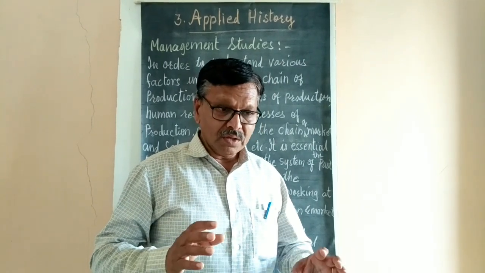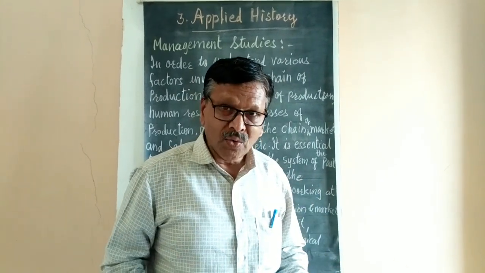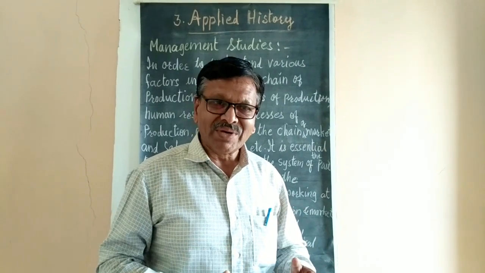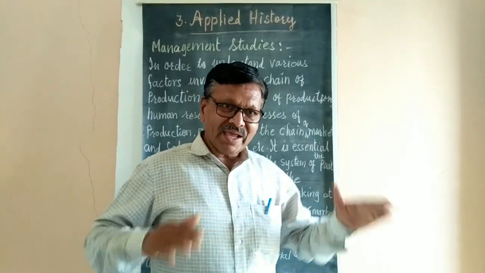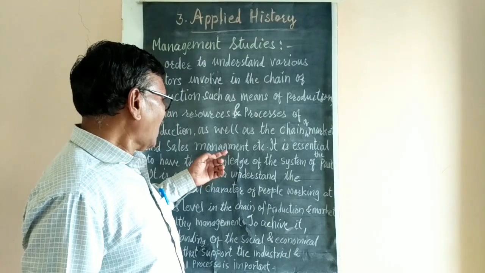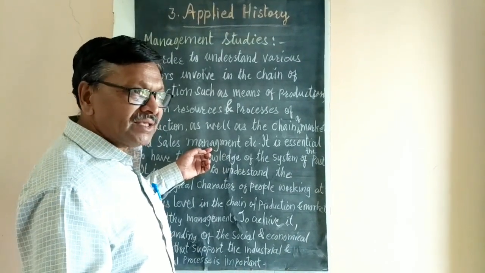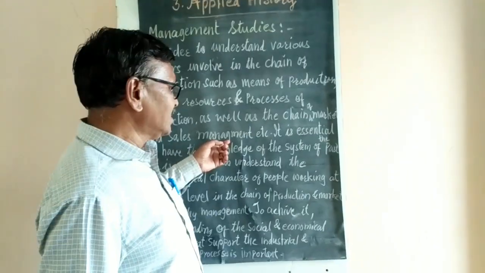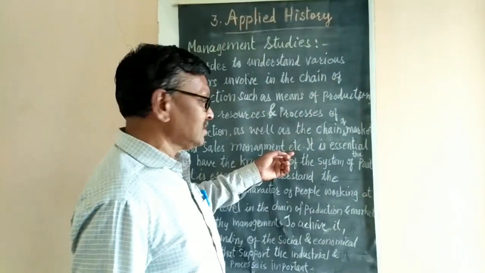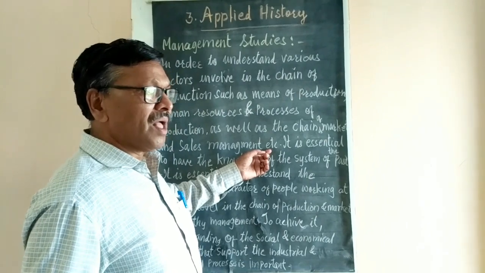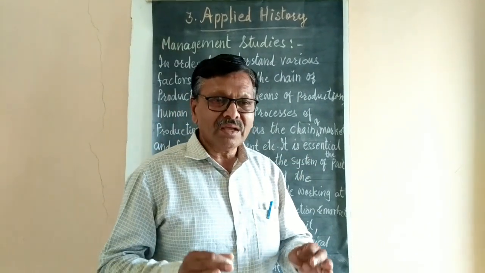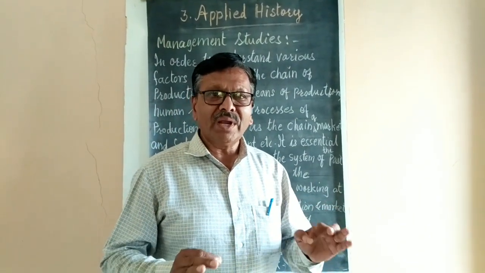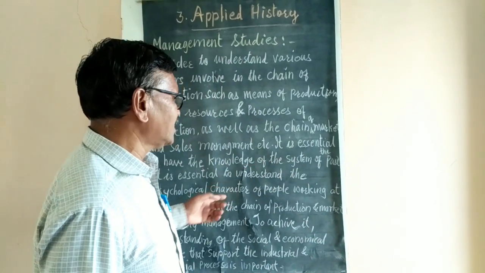How will people know all this? Through advertisement. All these agents are in between, and this is considered sales management. Then several factors are there in sales management. All these are essential, and history is very important in this case.